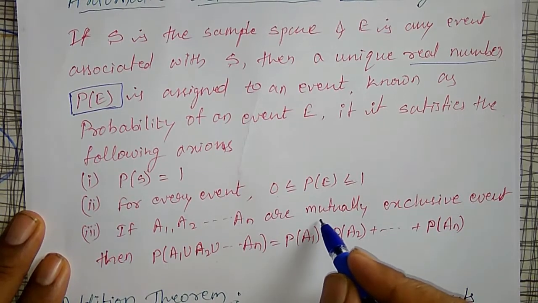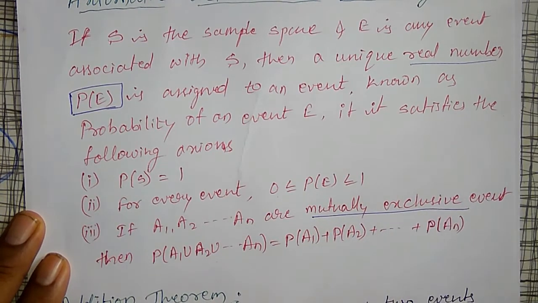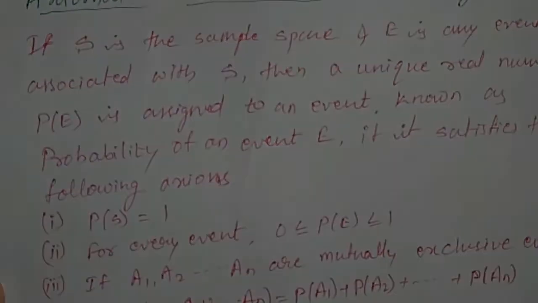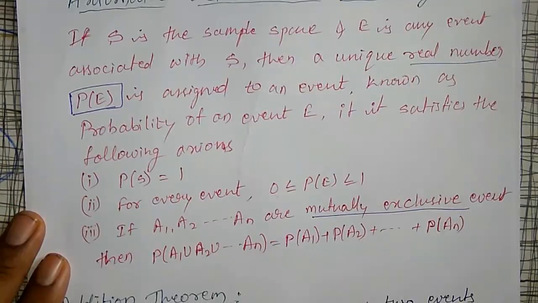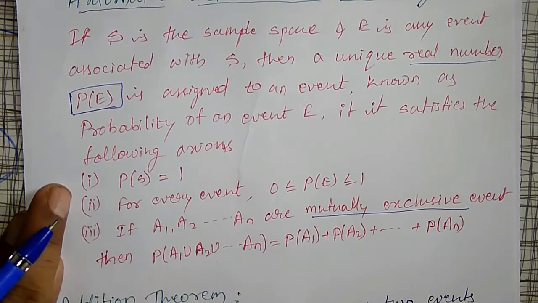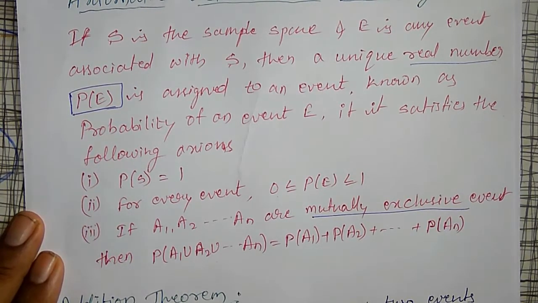One important thing is, if they are mutually exclusive events, then we can say this third condition holds. Okay, if these three conditions hold good, then we say that it is a probability function. This is the axiomatic definition of probability.